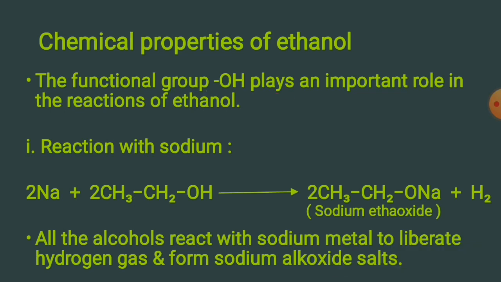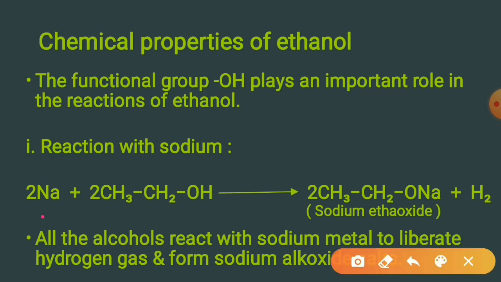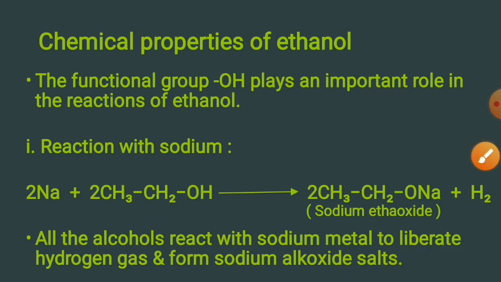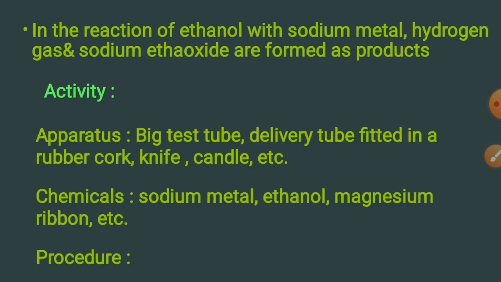First is the reaction with sodium. This is the reaction given for that, where the product is sodium ethoxide and hydrogen gas is given out. All alcohols react with sodium metal to liberate hydrogen gas and form sodium alkoxide salts. In the reaction of ethanol with sodium metal, hydrogen gas and sodium ethoxide are formed as products.